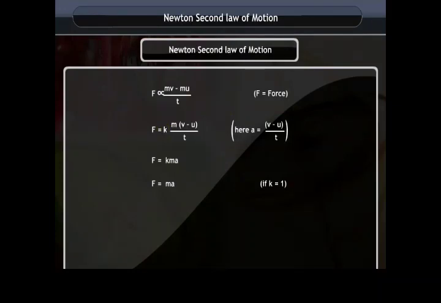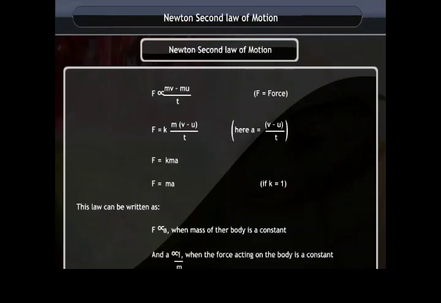The quantity k is a constant of proportionality. The SI units of mass and acceleration are kg and meter per second square respectively. The acceleration a of a body is parallel and directly proportional to the net force F acting on the body, is in the direction of the net force, and is inversely proportional to the mass m of the body.